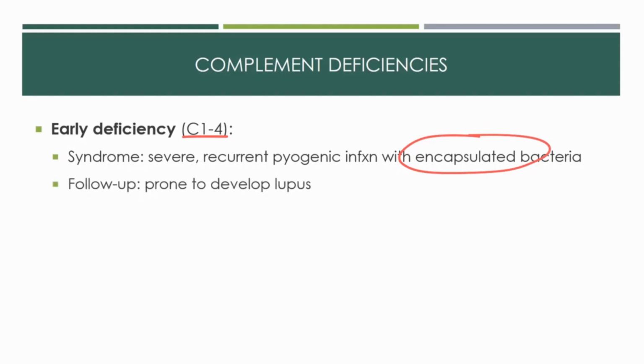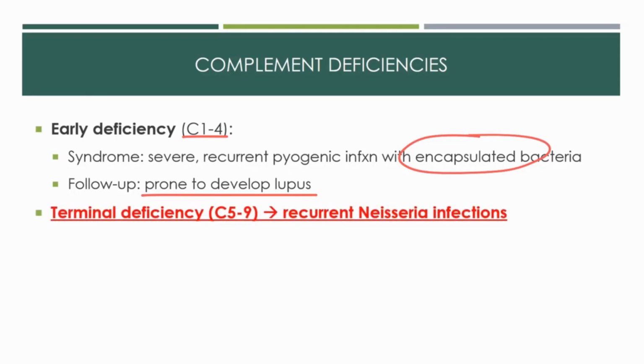These patients require close follow-up because they are also at risk to develop autoimmune diseases such as lupus, especially if they have a C1 or C4 deficiency. Complement proteins of the classical pathway can bind antibody and normally bind antigen-antibody complexes to help macrophages clear them. When not cleared, these complexes can deposit in tissues and cause lupus nephritis and other type 3 hypersensitivities. This is one possible mechanism. We're going to see autoimmunity as a feature of several immunodeficiencies, which is kind of counterintuitive, but overall this is low yield because it's not really well understood.